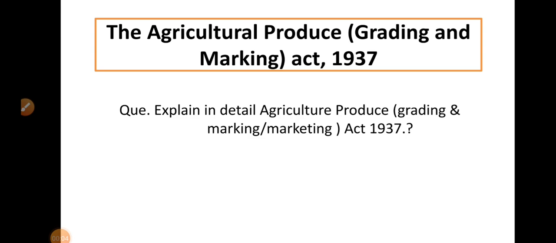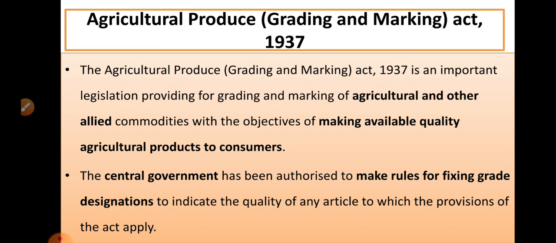In today's session of MKT 234, we are going to learn about the Agricultural Produce Grading and Marking Act 1937. Last time there was a question on the same topic: explain in detail the Agricultural Produce Grading and Marking Act 1937, or explain in detail the Agricultural Produce Grading and Marketing Act 1937. Both are the same. So let's begin with the introduction of this act.